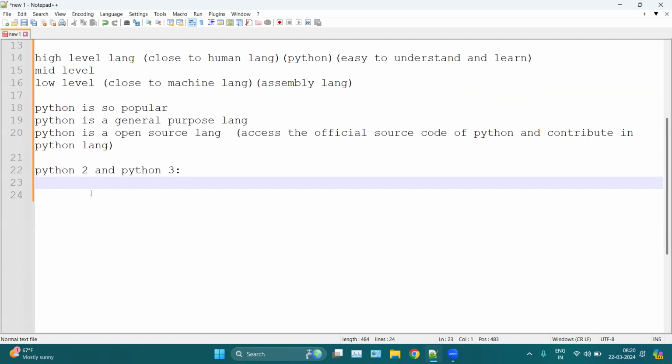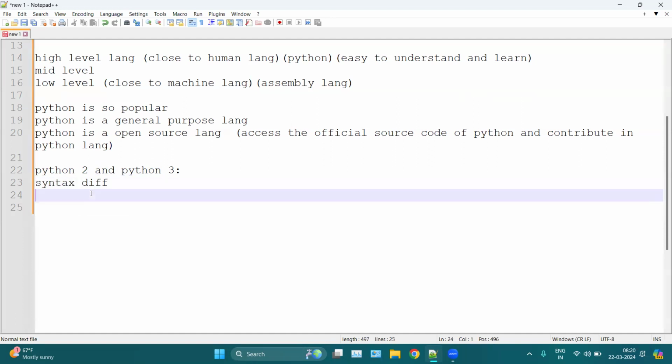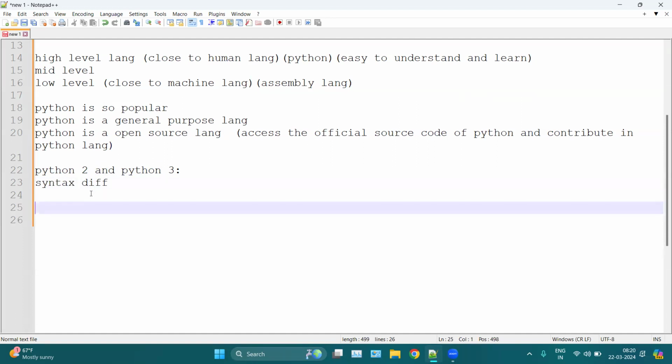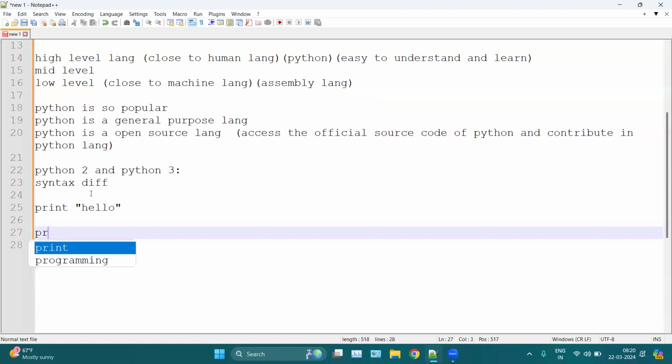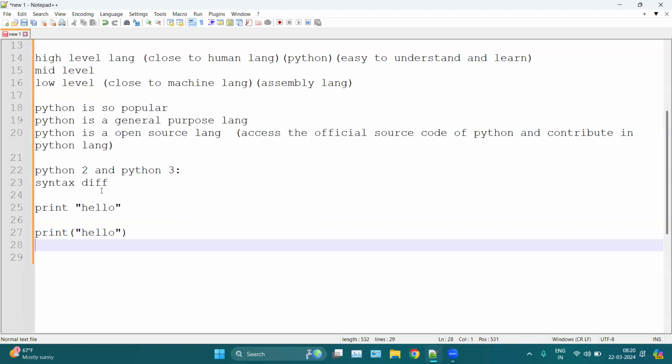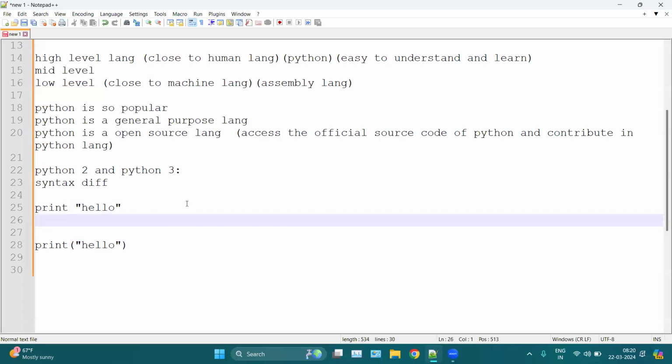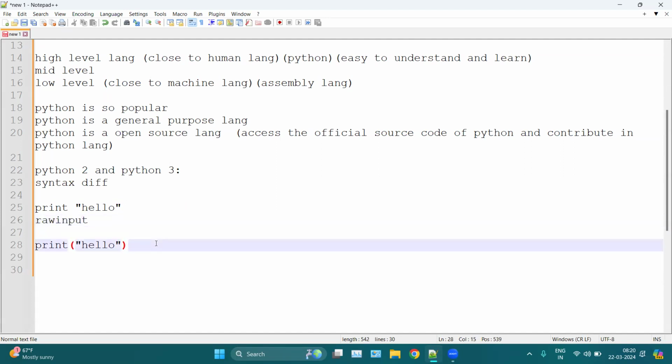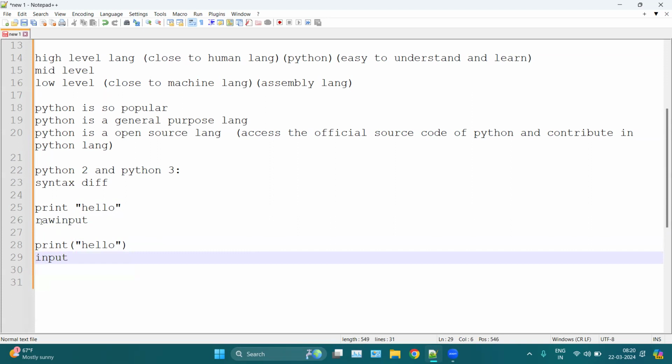Okay. Now, what is the difference between Python 2 and Python 3? It is mainly a syntax difference. For example, in Python 2, we use print without parentheses to print something, like hello. But in Python 3, we use print("hello"), like this. Same as in Python 2, we use raw_input for taking input from the user. In Python 3, we use simply input.